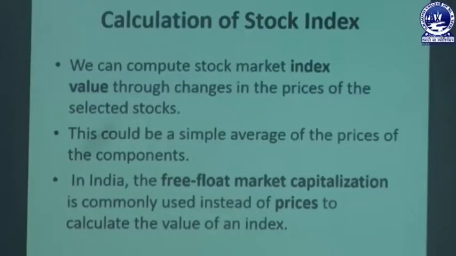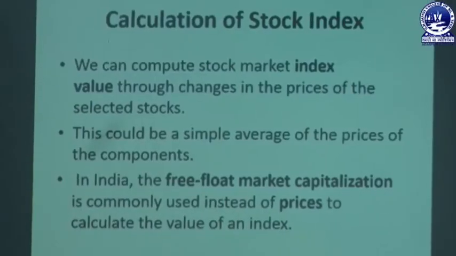Or, in India, the free float market capitalization is commonly used instead of prices to calculate the value of an index. So, in India we are not using the simple average prices of the components; rather, the free float market capitalization is commonly used instead of prices for the calculation of the index.